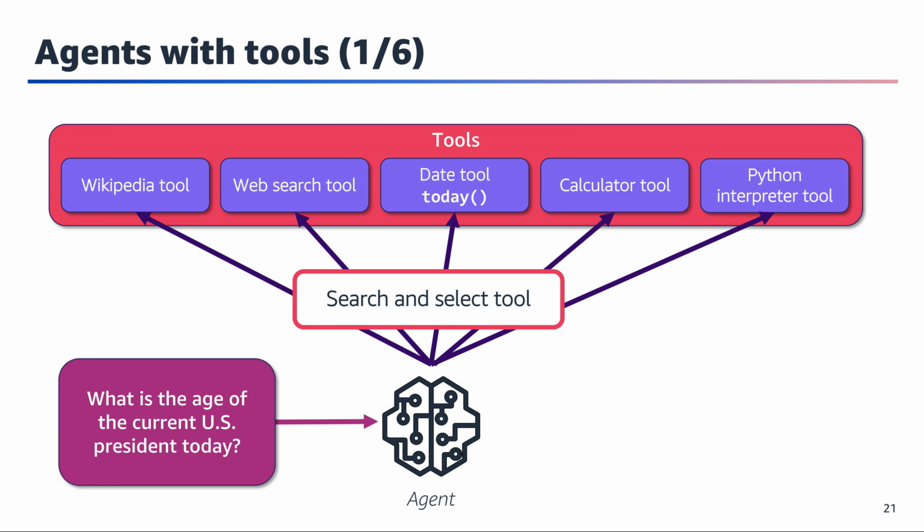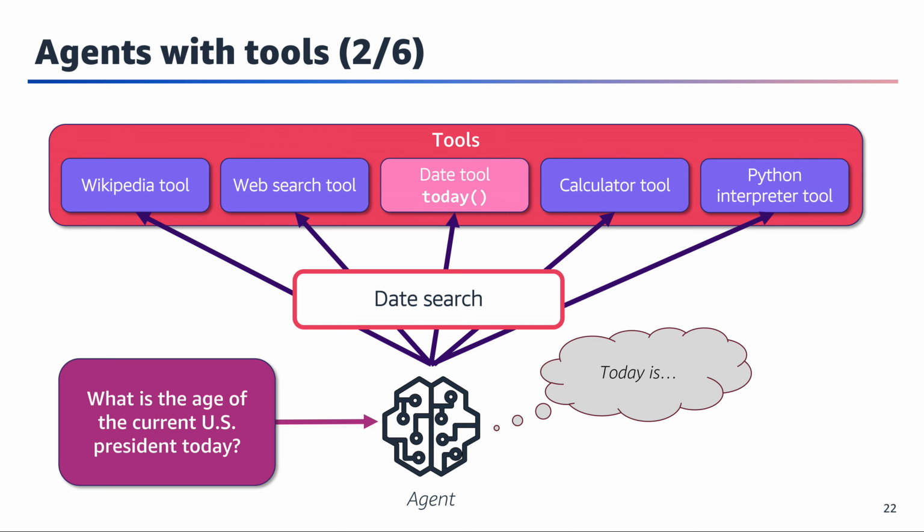Instead, it follows a systematic process. First, it analyzes the question and determines which tool would be most appropriate to answer it accurately. The Search and Select tool component acts as a decision-making mechanism that helps the agent choose the best tool for the task.